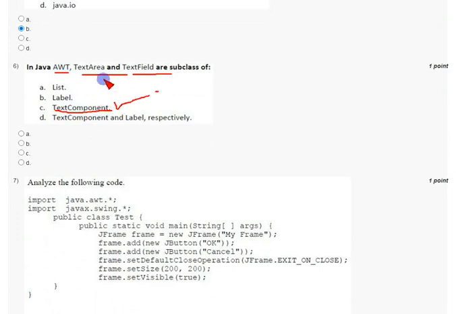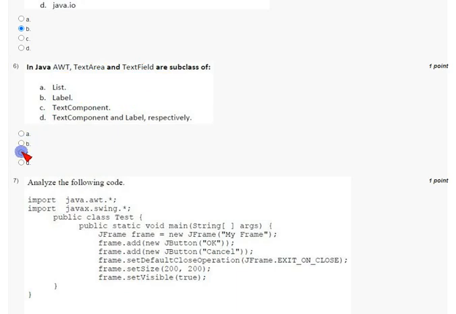The difference between TextArea and TextField: TextField means only a single line or limited text is possible. Here we can write any plain text. So option C is the correct answer for the sixth question.